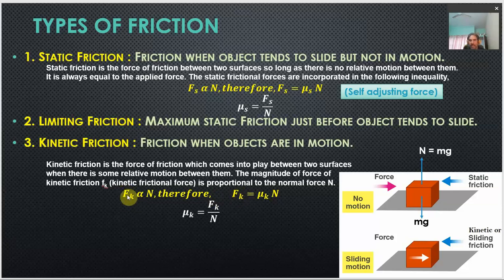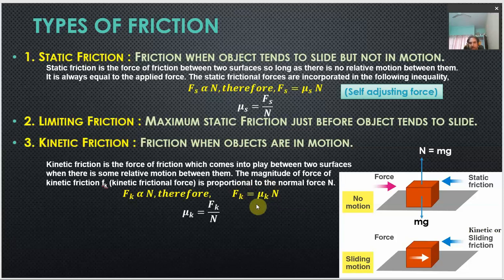Here the kinetic friction is represented by F k, where k stands for kinetic. Removing the proportionality, we get a constant of proportionality called mu k, the coefficient of kinetic friction. Mu s was the coefficient of static friction, and whenever the object is in sliding motion, it is called the coefficient of kinetic friction.